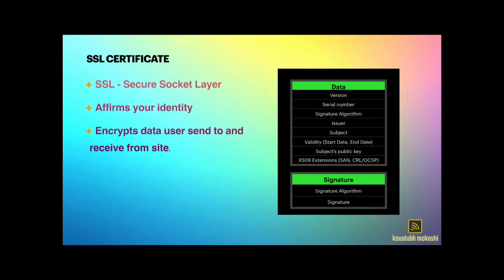X509 extensions: SAN, CRL, OCSP. SAN stands for Subject Alternate Name. It allows multiple domains to be protected by a single certificate. CRL stands for Certificate Revocation List. It contains a URL which holds information about a list of revoked certificates. OCSP stands for Open Certificate Status Protocol. It contains a URL to check the status of a certificate.